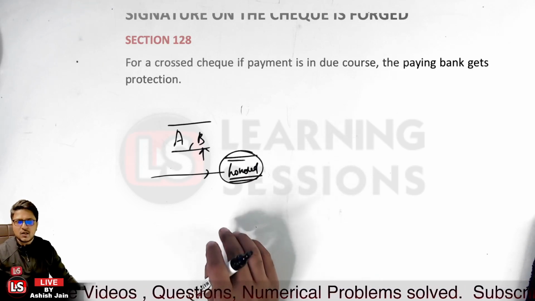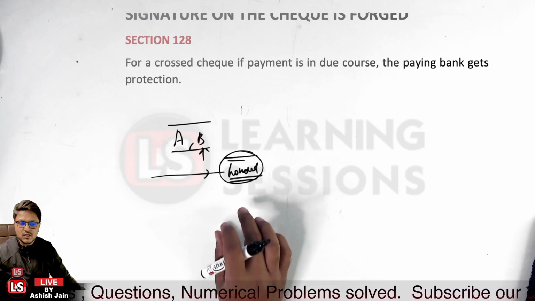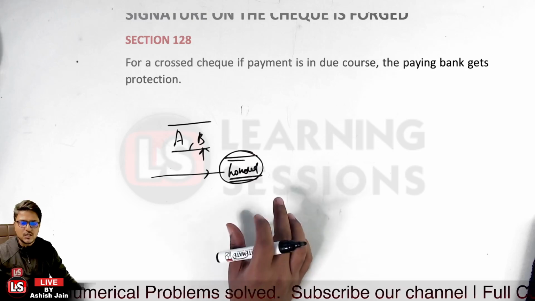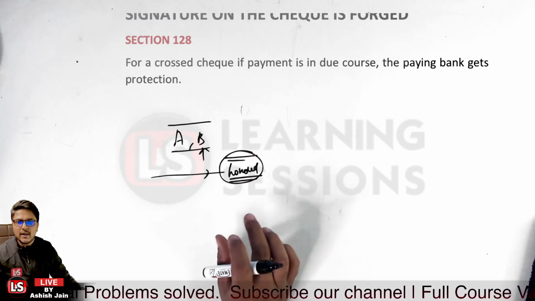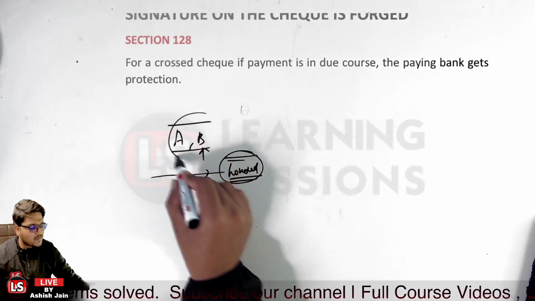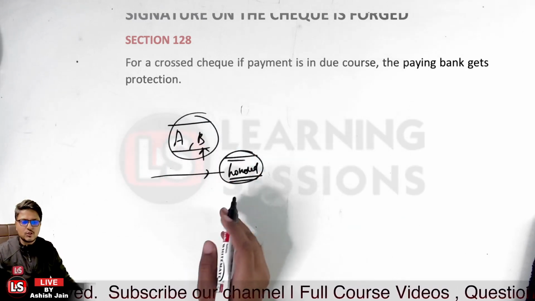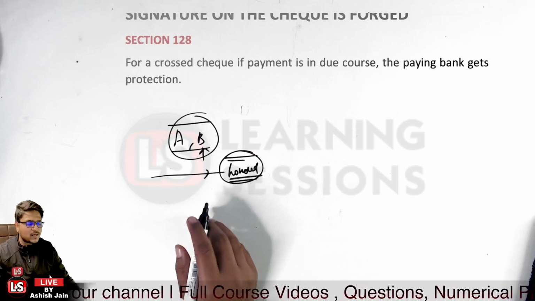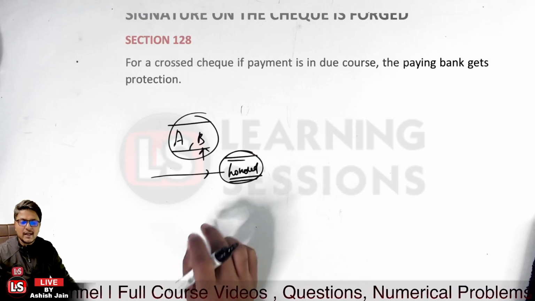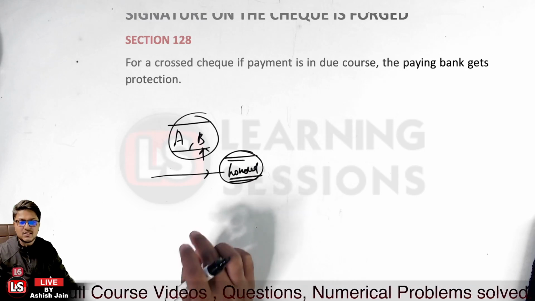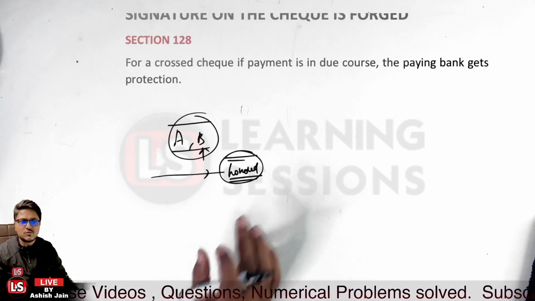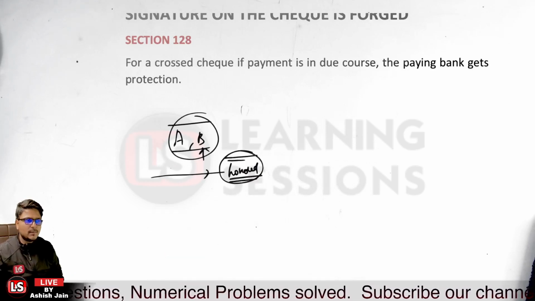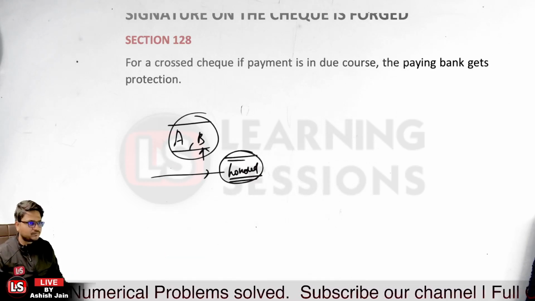If any of the account holders' signatures are forged and the operation is a joint operation, because there is no mandate by the customers now, as they were to sign jointly, and person B's signatures are forged. Now the bank would be having the liability, because the check is forged and the bank is having no mandate to debit the account of the customer. So the bank would be liable.